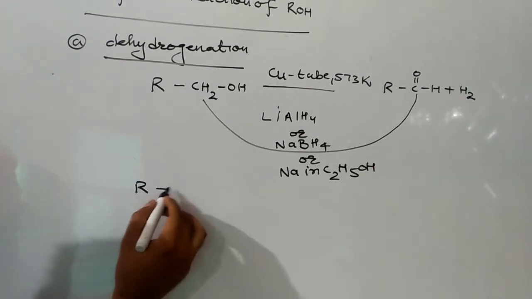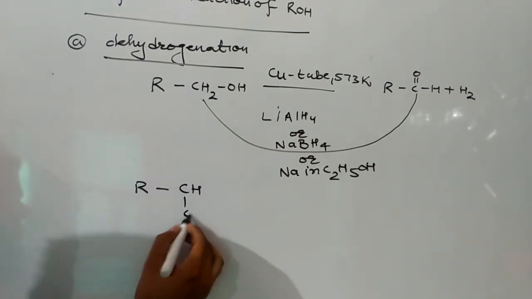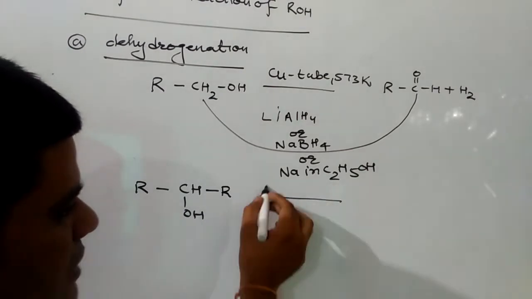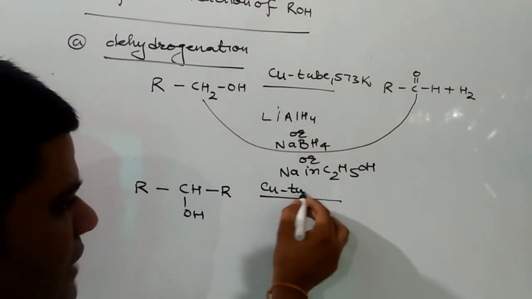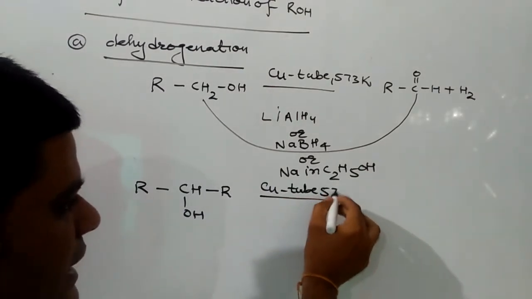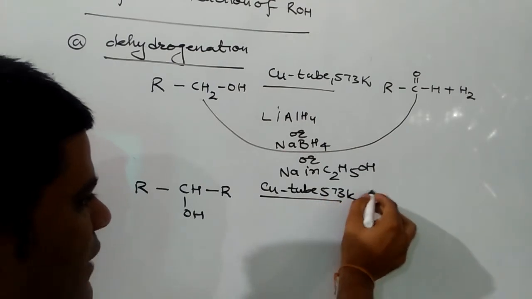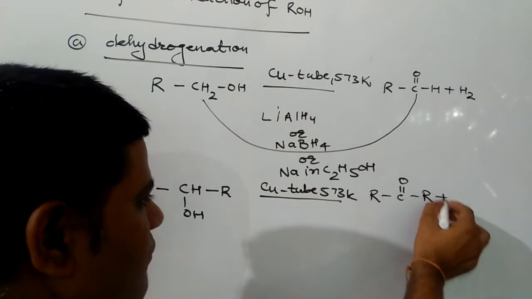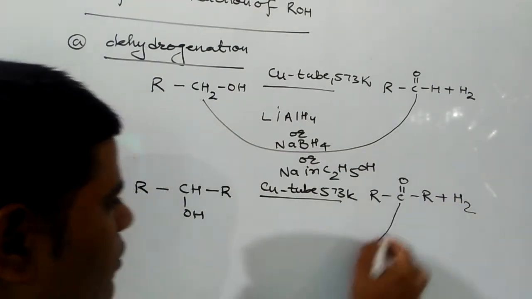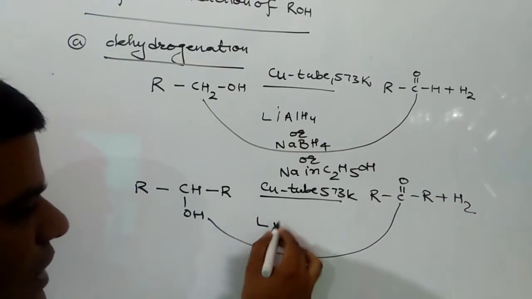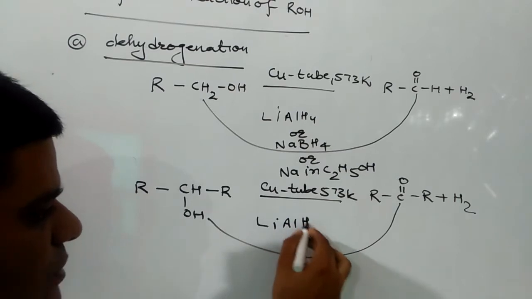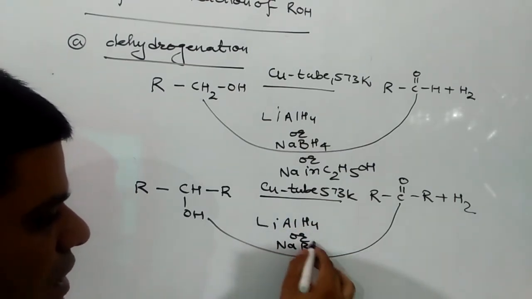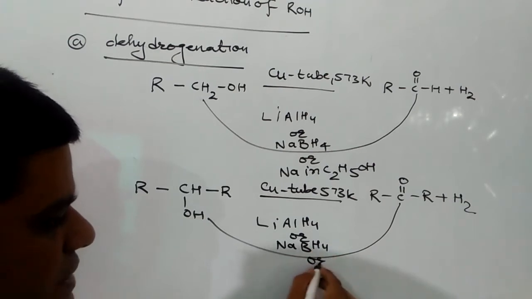Similarly, when a secondary alcohol is passed through copper tube at 573 Kelvin, the product formed will be a ketone, and this ketone can be changed back into a secondary alcohol by reduction with lithium aluminum hydride or sodium borohydride or sodium in presence of ethyl alcohol.